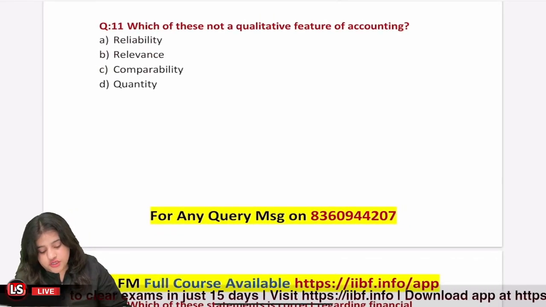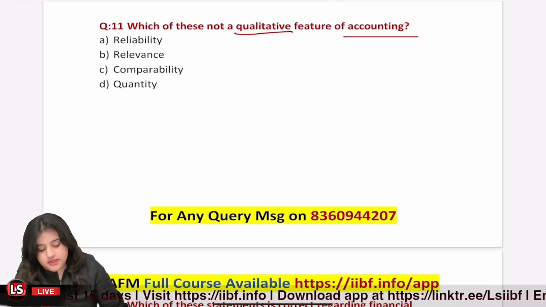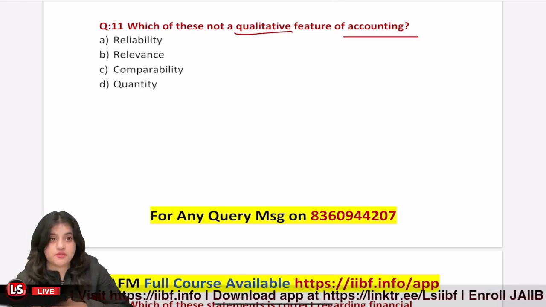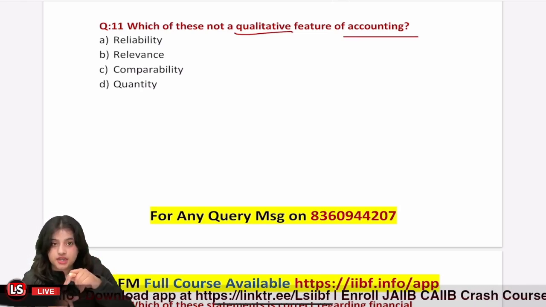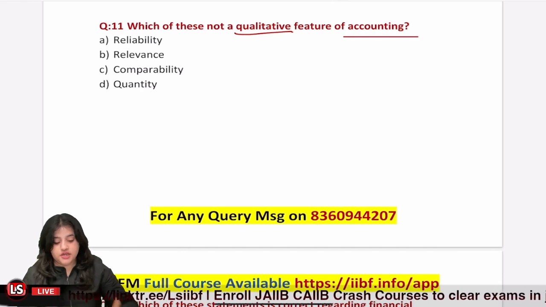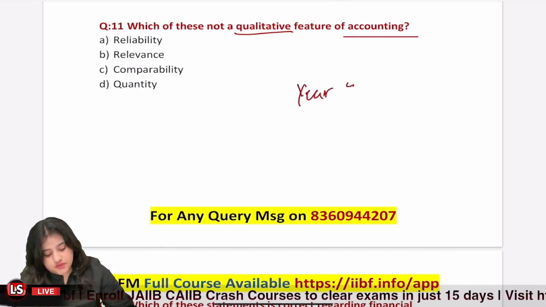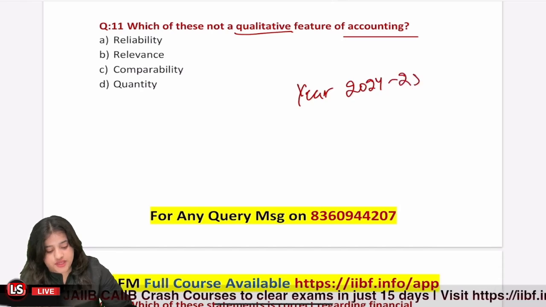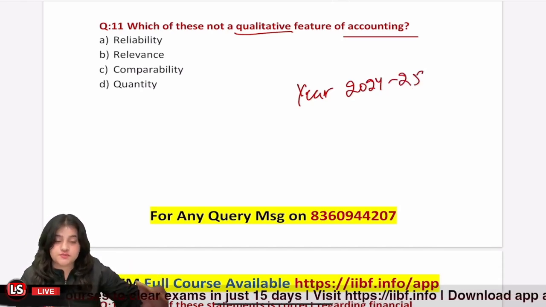Then, which of the following is not a qualitative feature of accounting? Reliability. When we do accounting, do we want to make sure that our records are reliable? Yes. And they should be relevant, right? If I'm looking at records of year 2024 and 2025, then I should only see the transactions relevant to this particular period.